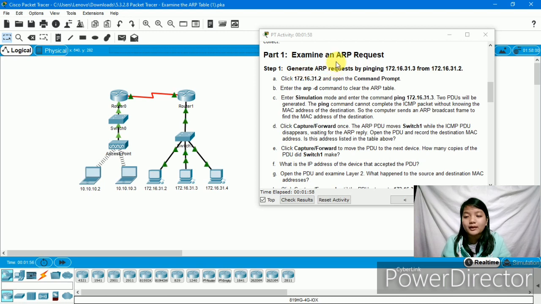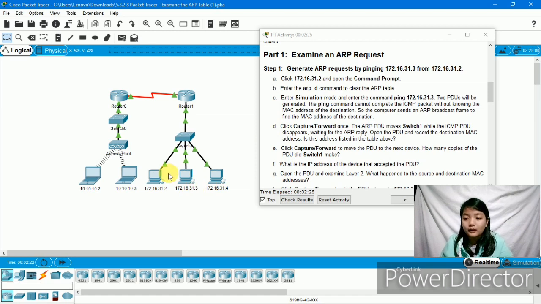Part 1, examine an ARP request. Step 1, generate an ARP request by pinging 172.16.31.3 from 172.16.31.2. The first thing we will do is letter A, click 172.16.31.2 and open the command prompt.